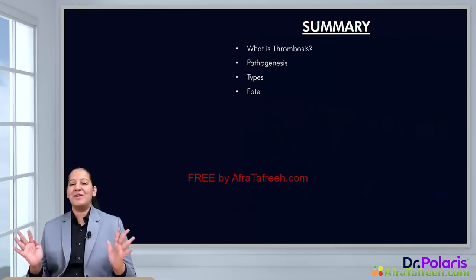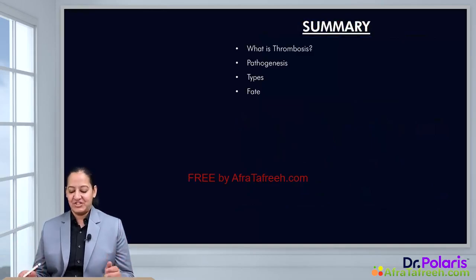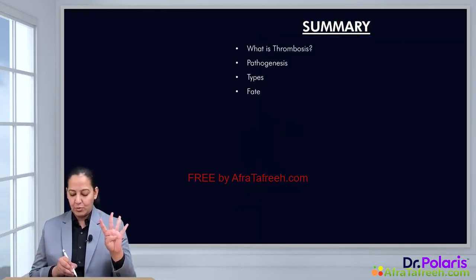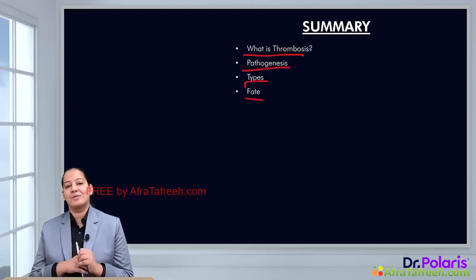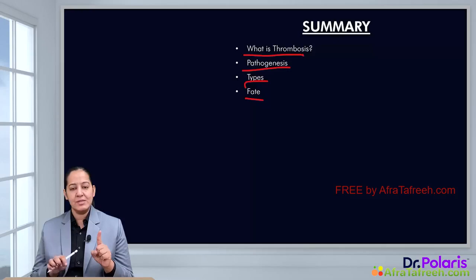So what is the summary of this session? What have we learned in this session? In this session we learned four things. What is thrombus? What is the pathogenesis of thrombosis? What are the types of thrombosis? And what is the fate of thrombosis? Let's revise. What is thrombosis?